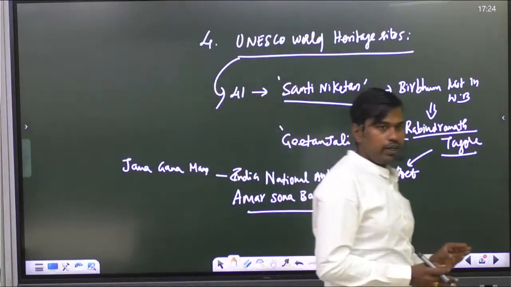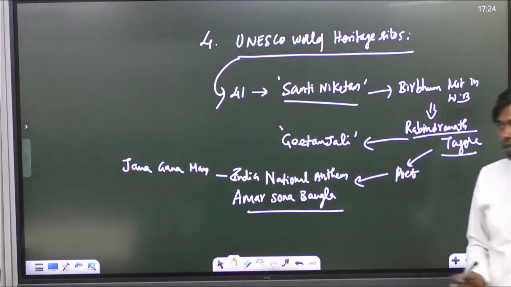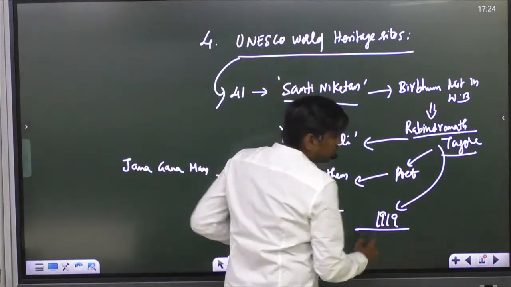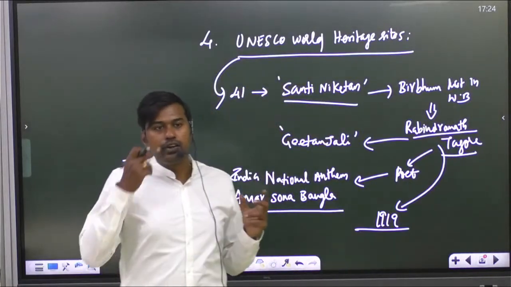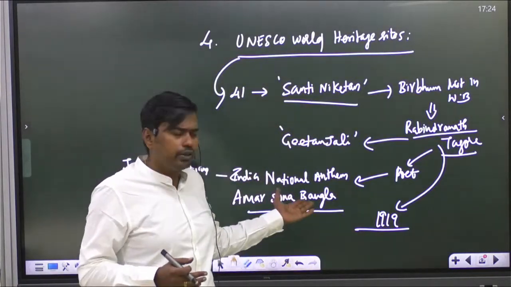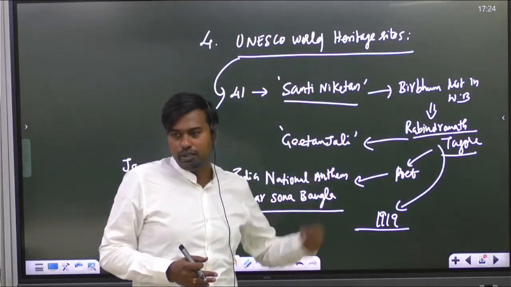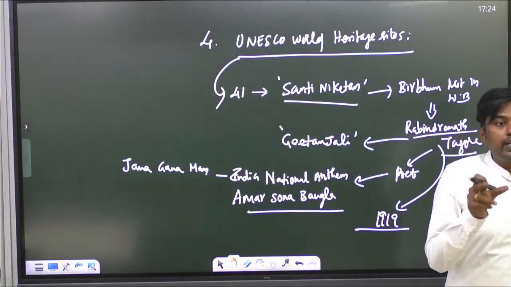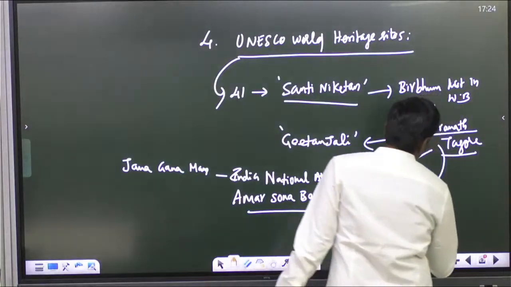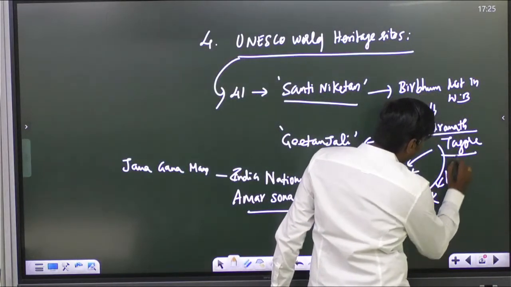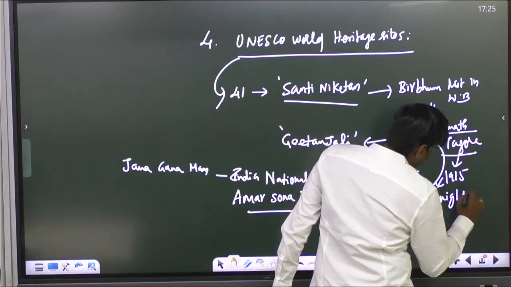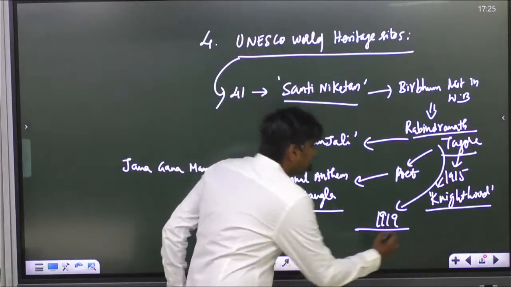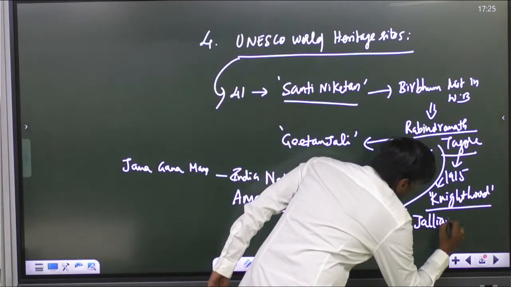His notable contribution during the freedom struggle: in 1919, during the Jallianwala Bagh tragedy, Rabindranath Tagore renounced his knighthood. He had been awarded the knighthood in 1915, in the coronation, when King George came to India and gave a title to Tagore. He gave this title back to the Britishers after the 1919 Jallianwala Bagh massacre.